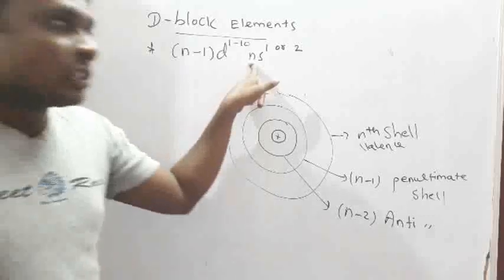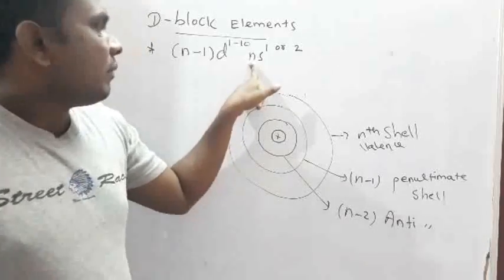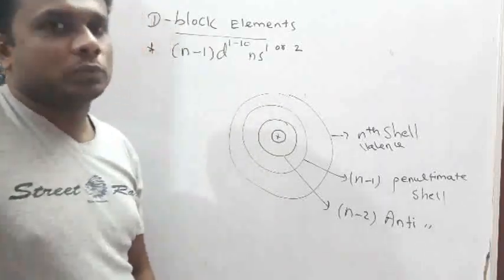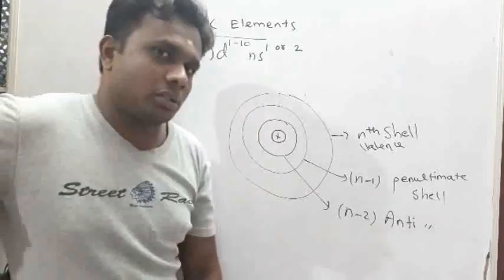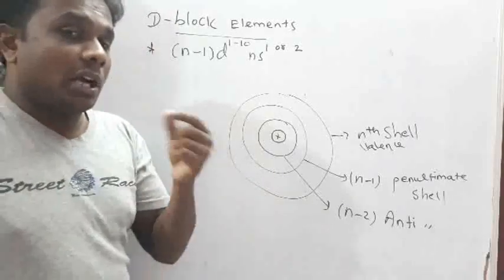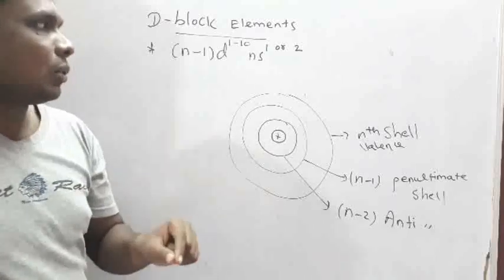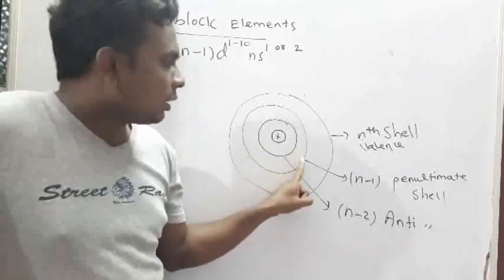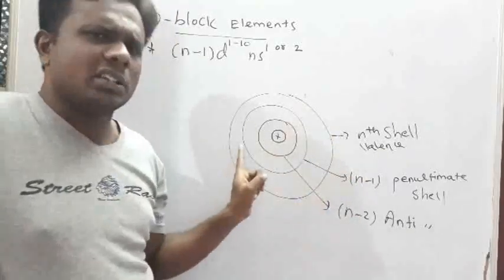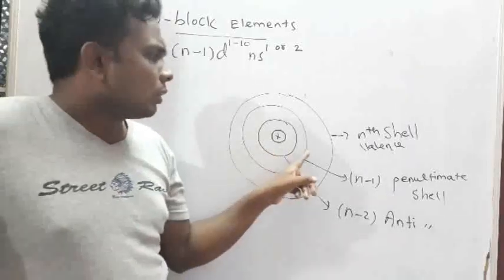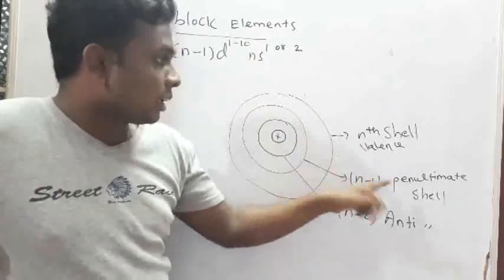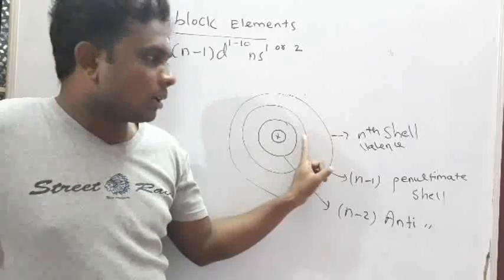Normally the last electron should be filled in the last shell, but in the d block elements, the last electron is filled in the n-1 penultimate shell, after the nth shell is completed. Why, sir? We will discuss everything, don't worry. After the nth shell is finished, the last electron comes to n-1.